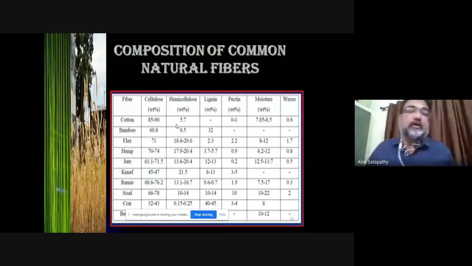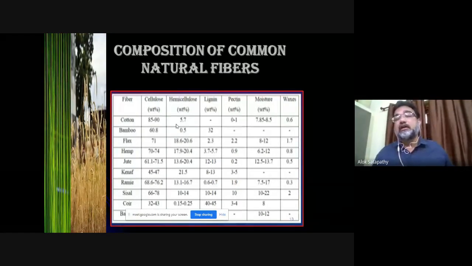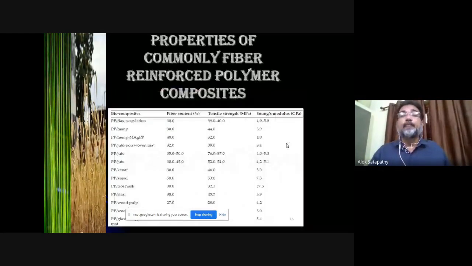So here we have a tabular illustration in which you can see cotton, bamboo fiber, flax fiber, hemp, jute, kenaf, sisal, coir, etc. So their composition is being shown.